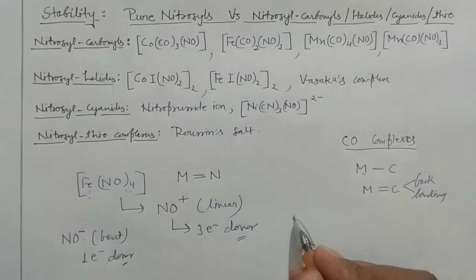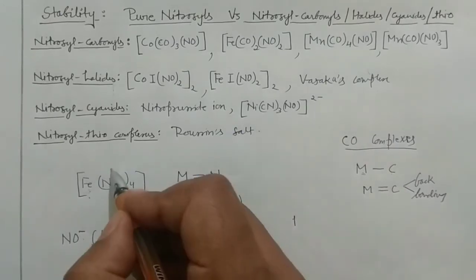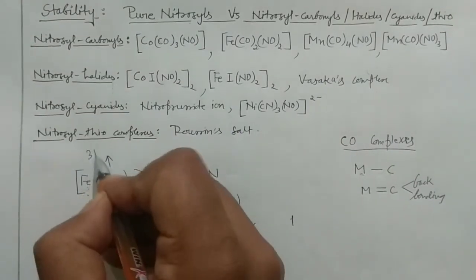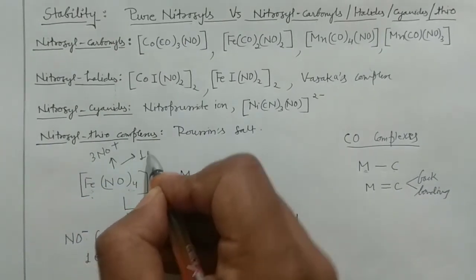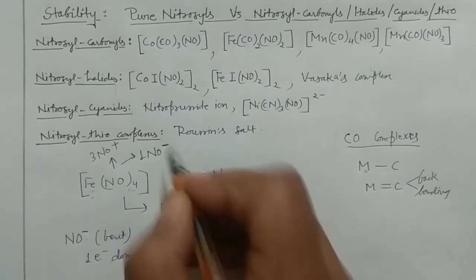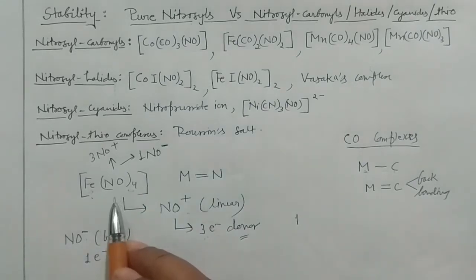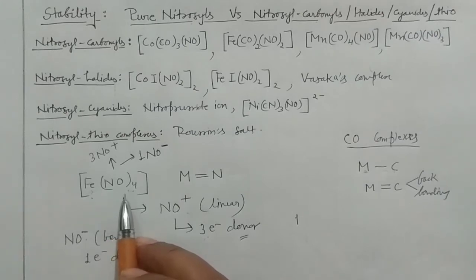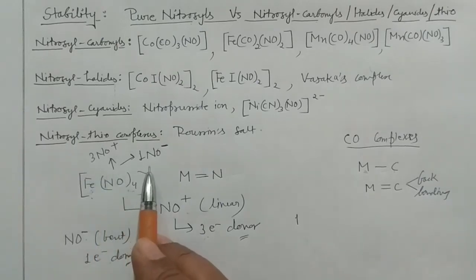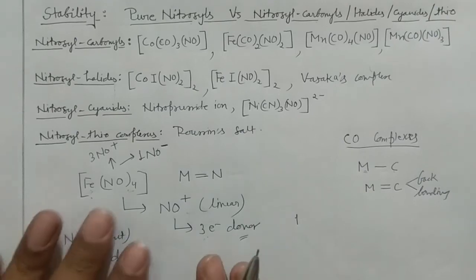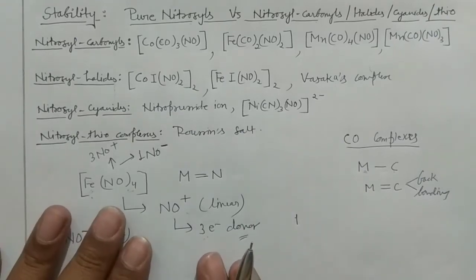In fact, this complex is having 3 of the linear combination and 1 of the bent, that means NO negative. So all 4 NO are not the same. You may have this question in your examination, whether all the NO groups attached to this Fe are same or not. Then your obvious reply would be no, 3 are linear and 1 is bent actually. So now this is something very, very important.